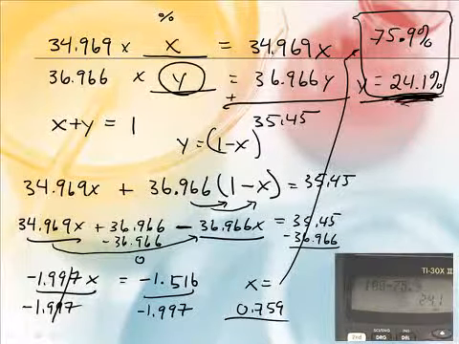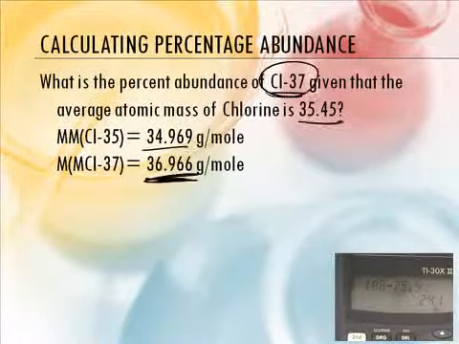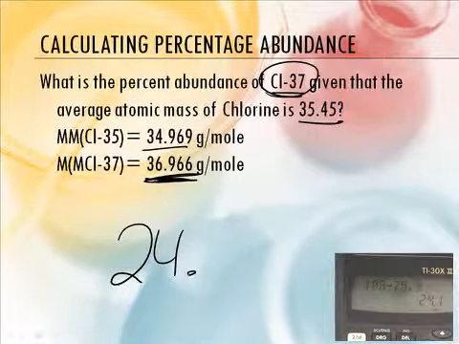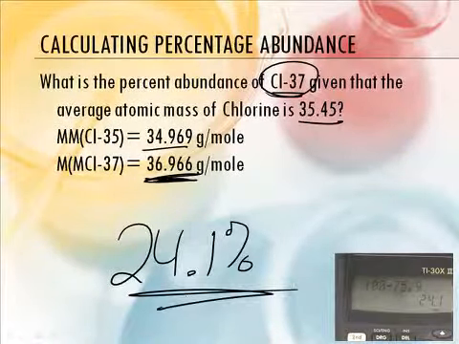The question was, what was the percentage of chlorine-37? The 37 is the one that weighed 36.966, and that was the Y. So the big answer is 24.1%. And you'll get some practice on that in class.